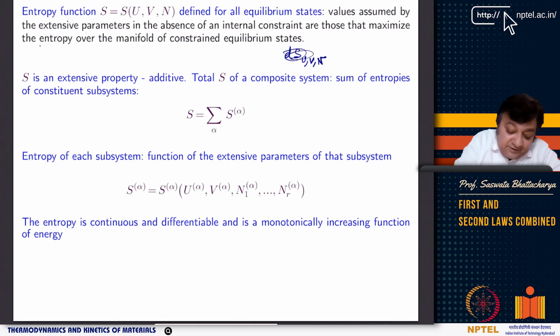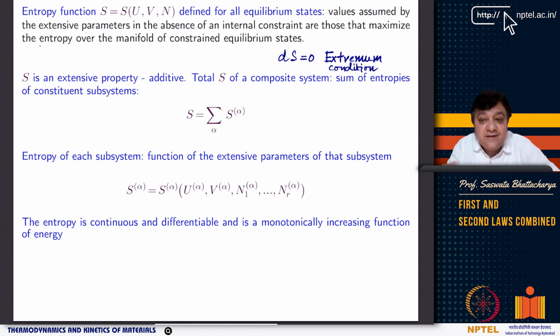and if I look at any function which is to be maximized, how do we find maxima or minima? We first find dS equal to 0. That is the extremum condition. Once we know the extremum condition, then we want to find out whether the second derivative is going to be negative. If it is negative, then obviously entropy is maximized, right? So again, we will go into these definitions more minutely.